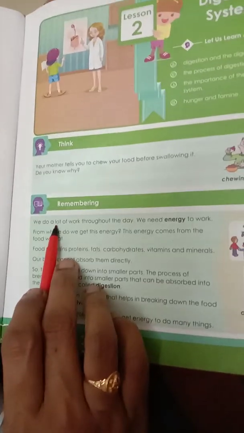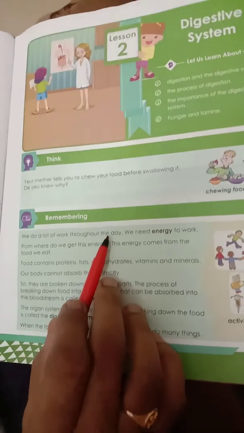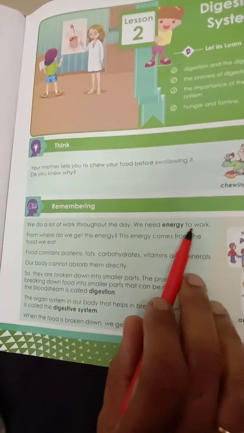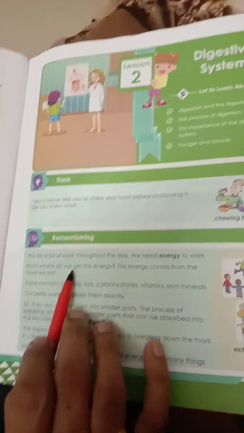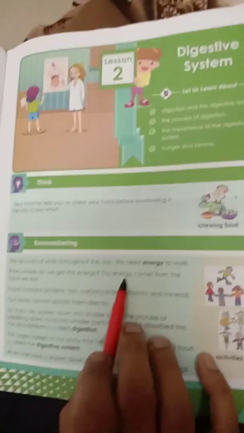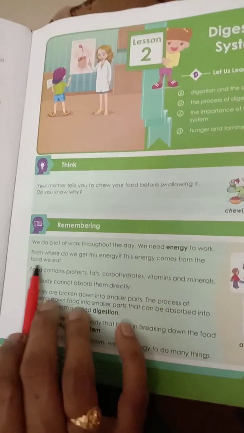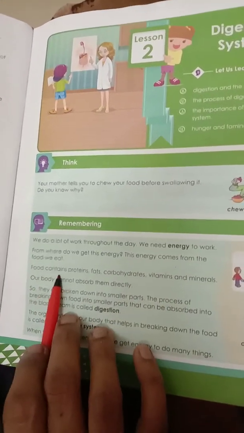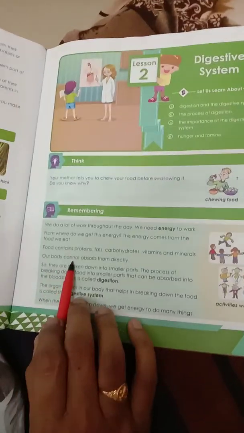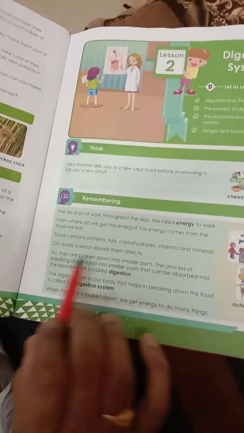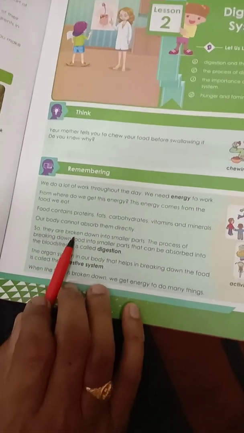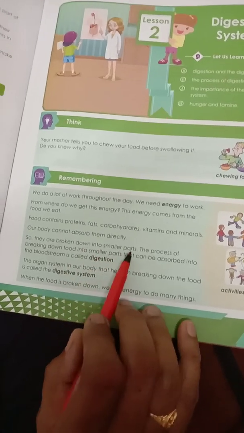We do a lot of work throughout the day. We need energy to work. From where do we get this energy? This energy comes from the food we eat. Food contains proteins, fats, carbohydrates, vitamins and minerals. Our body cannot absorb them directly, so they are broken down into smaller parts.